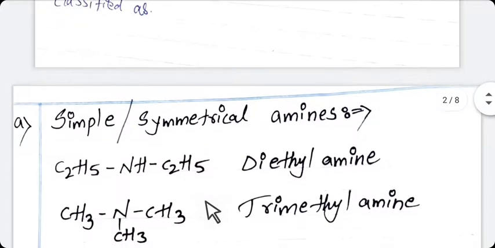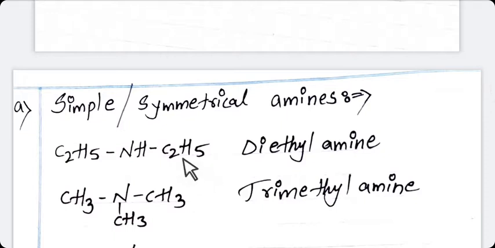See here in this, same alkyl group on both sides of the nitrogen, ethyl group is there, and on all 3 sides of the nitrogen methyl group is there. So it is known as simple and symmetrical amine. As you have seen clearly from the example, dimethylamine is the example of secondary amine and trimethylamine is the example of tertiary amine, and same alkyl groups are attached in this.